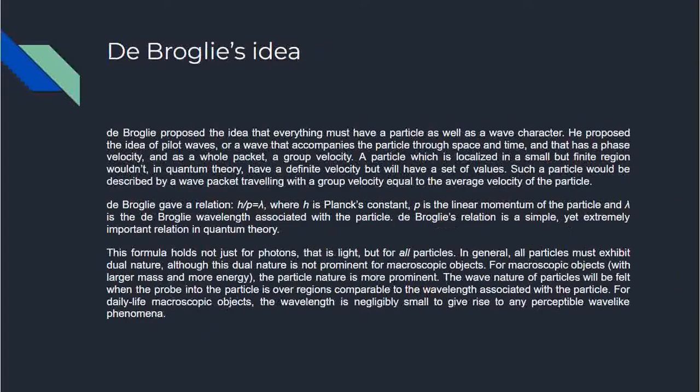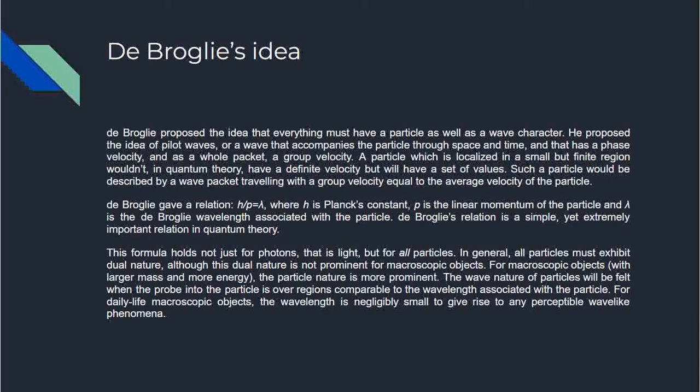De Broglie's idea. De Broglie proposed that everything must have a particle as well as a wave character. So not just light, but everything. Light has a dual nature, but de Broglie said that even everyday matter, which is supposed to have particle nature, should have a wave nature, just like light, which is supposed to have wave nature, should have a particle nature as well. So this is the idea of pilot waves, or a wave that accompanies the particle through space and time, and that has a phase velocity and, as a whole packet, a group velocity.